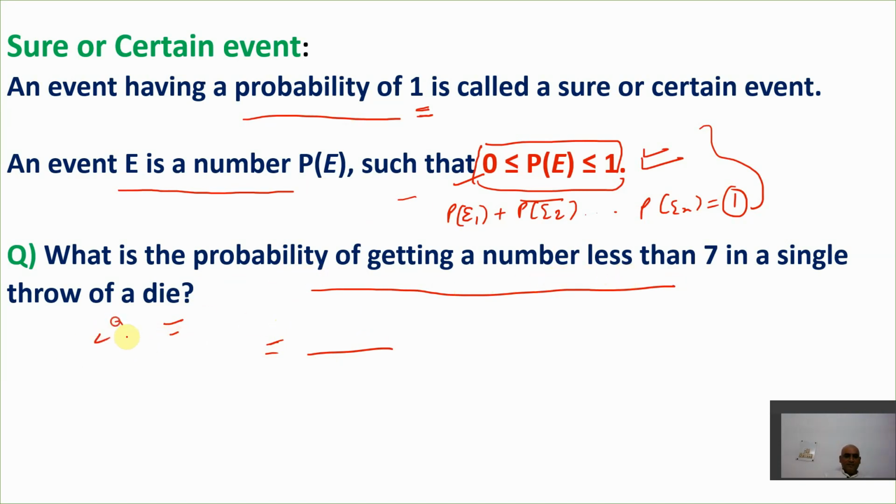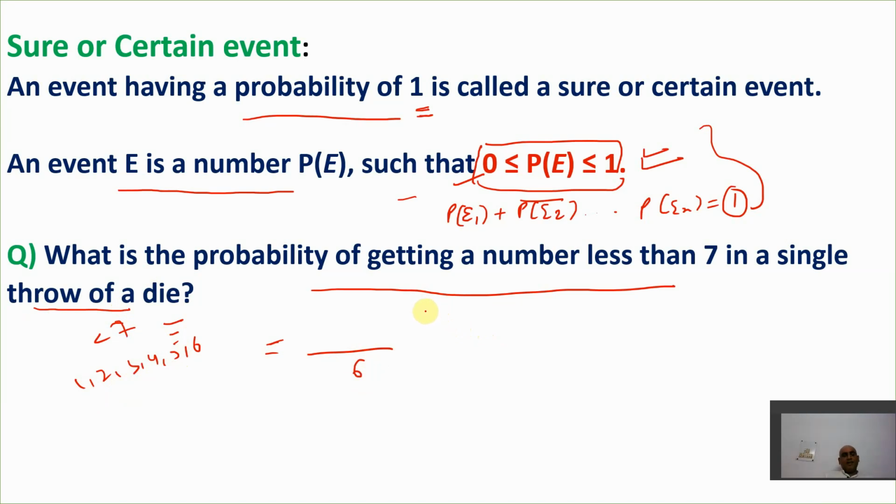So less than 7 means what? Either 1, 2, 3, 4, 5, or 6 can come. First of all, we decide the total number of outcomes. We know that whenever we throw a die, the total number of possible outcomes is 6. Either 1, 2, 3, 4, 5 or 6 can come.